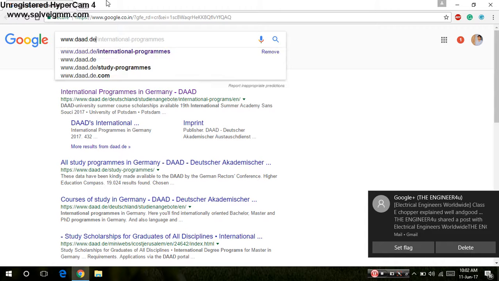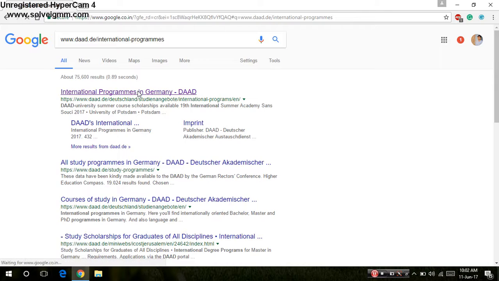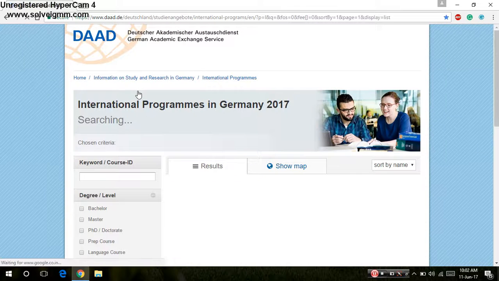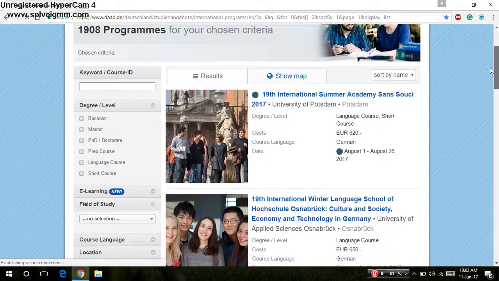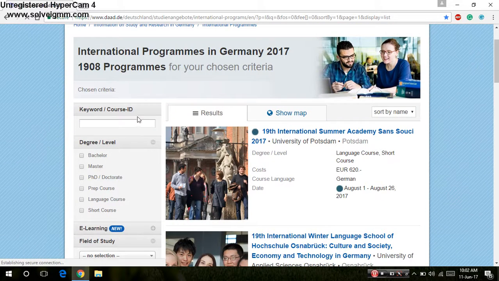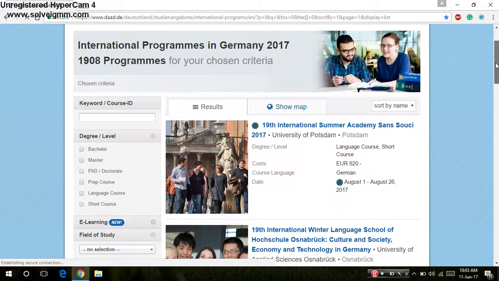www.daad.de/international programmes. Select this website and open this page. By opening this page you can see this. Now, from this, if you have any course ID like power engineering, you can directly type power engineering, but you don't know what specializations you want to choose.